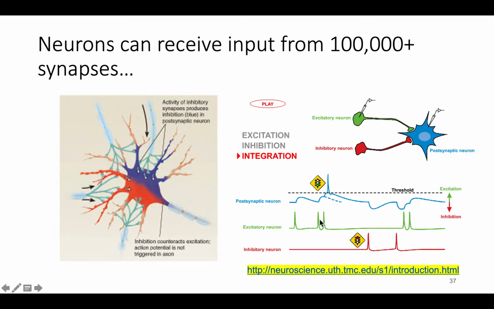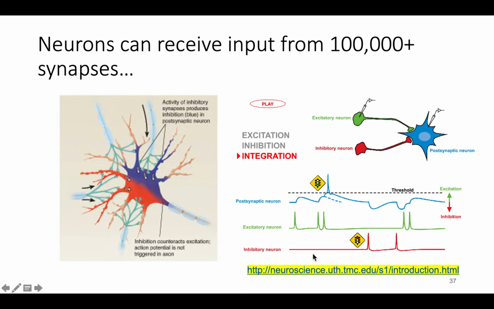If the excitatory neuron fires two action potentials close together in time, it will release more neurotransmitter, which will open more ion channels on the postsynaptic neuron, causing a double EPSP. In this case, adding together both of these two EPSPs, that is temporal summation, reaches threshold, and the postsynaptic neuron fires an action potential.